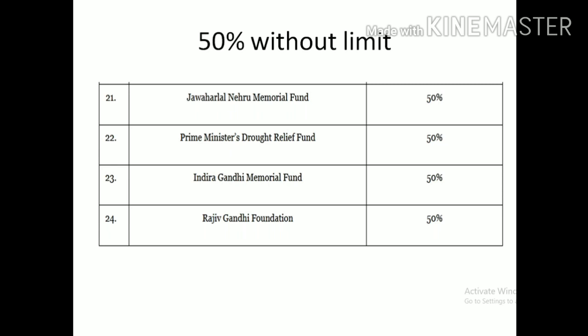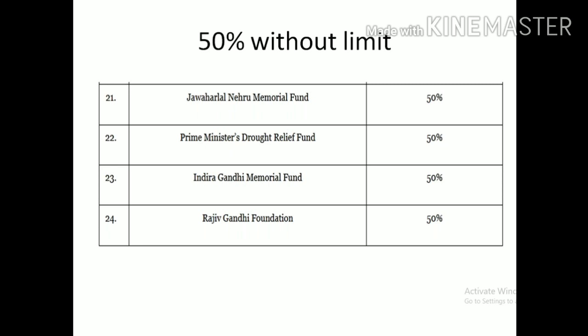Next one, we have only 4. Okay, 50% eligible without limit. So without limit we have only 4 deductions. That is Jawaharlal Nehru Memorial Fund, then Prime Minister Drought Relief Fund 50%, then Indira Gandhi Memorial Fund 50%, then Rajiv Gandhi Foundation 50%.